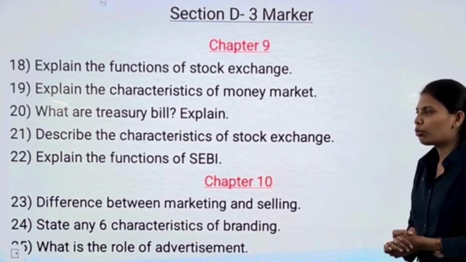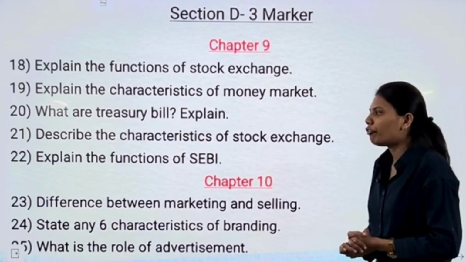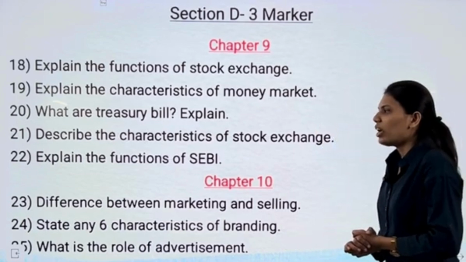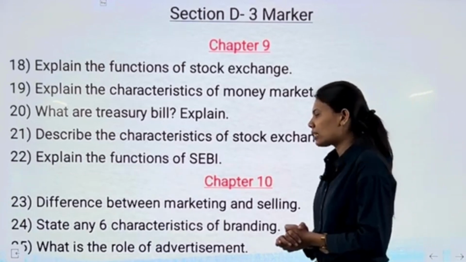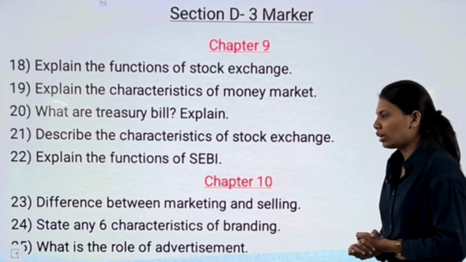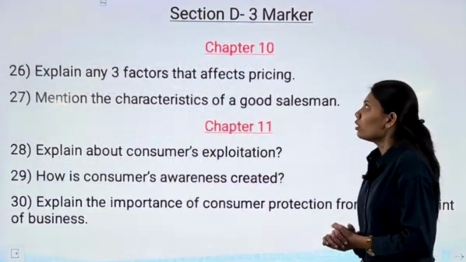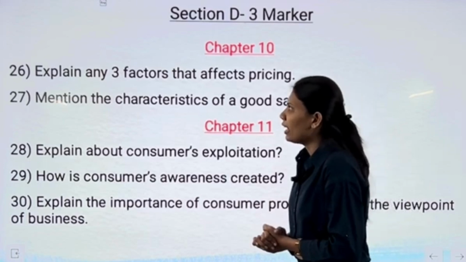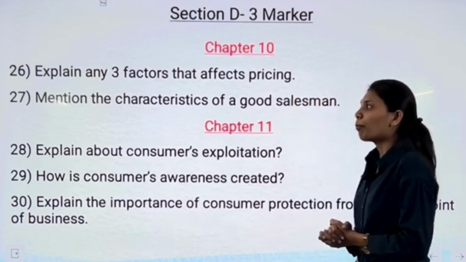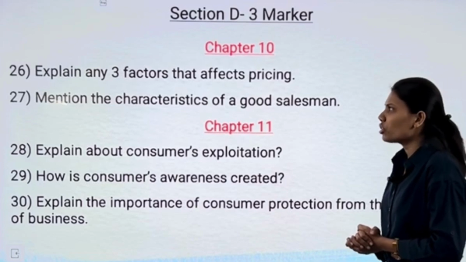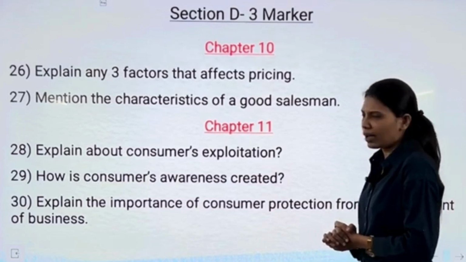Now, moving ahead with chapter number 10, we have our first question as difference between marketing and selling. Our next question is state any 6 characteristics of branding. Our next question, what is the role of advertisement? Next question, explain any 3 factors that affect pricing. Our last question from chapter number 10 is mention the characteristics of a good salesman.